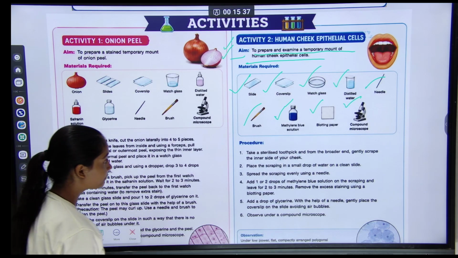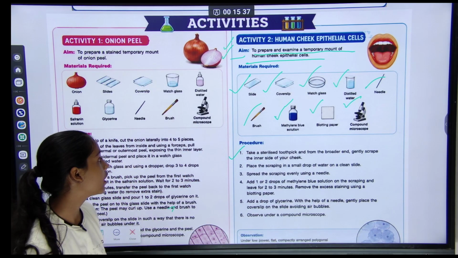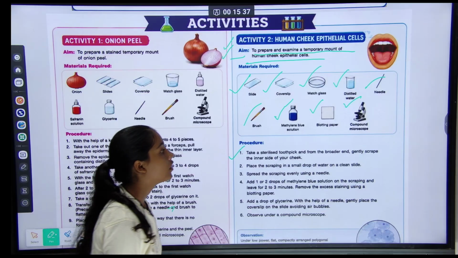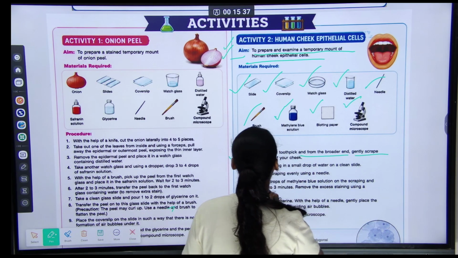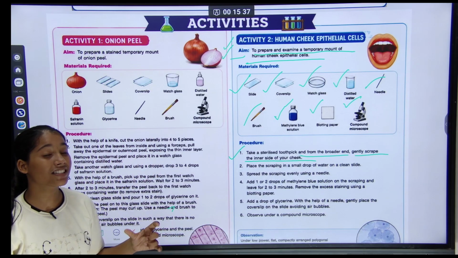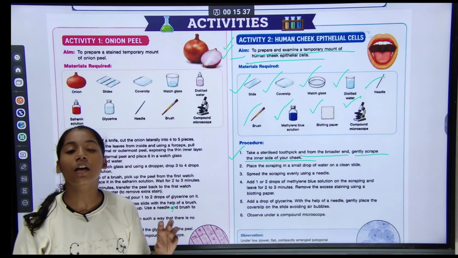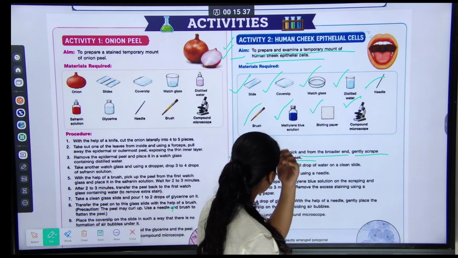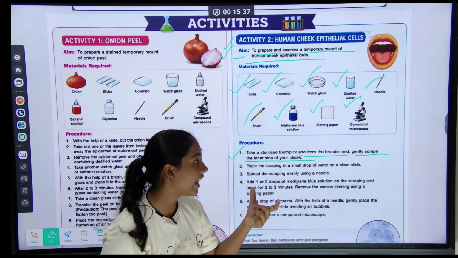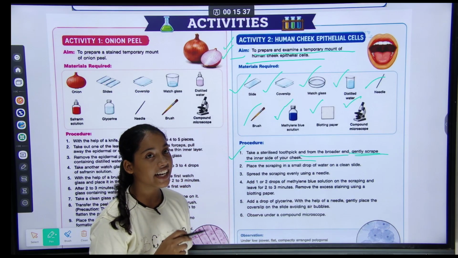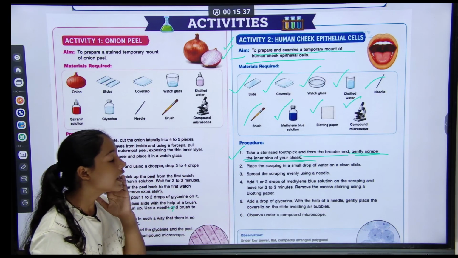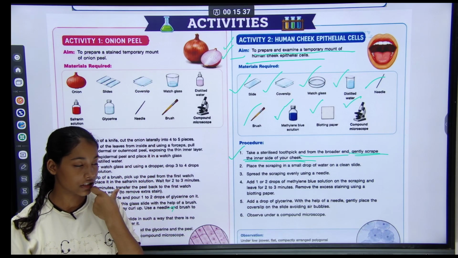So let's start. Procedure. First, take a sterilized toothpick and gently scrape the inner side of your cheek.